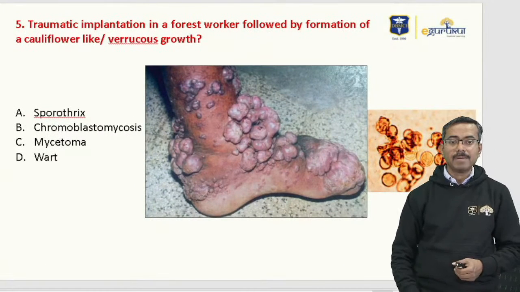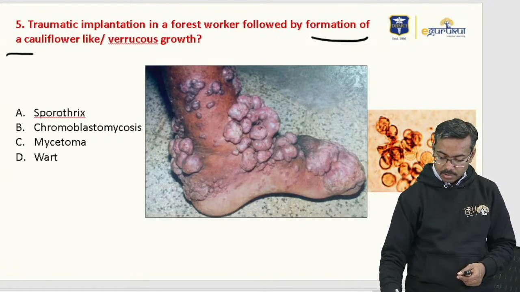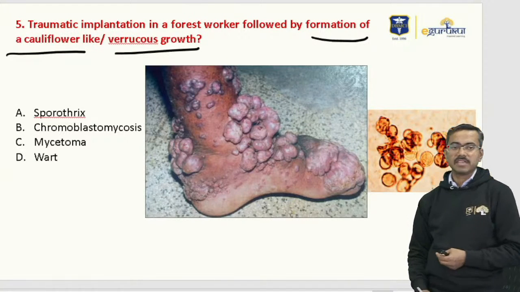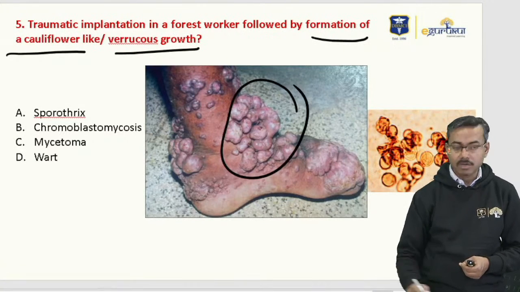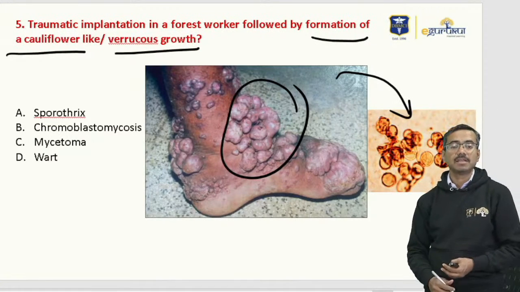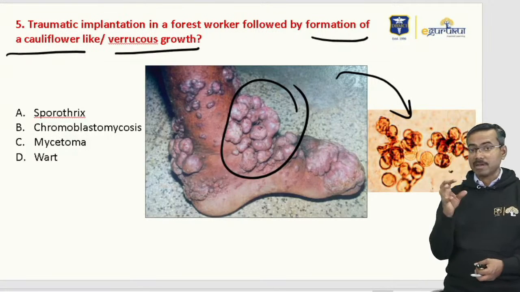Next question. This again is a common question which is appearing in many exams now. A traumatic implantation in a forest worker followed by formation of a cauliflower-like verrucous growth. So again, images might not be the same. You can see some kind of a cauliflower growth, and you can see some bodies here. These bodies are typically called copper penny bodies. Can you see copper colored bodies?